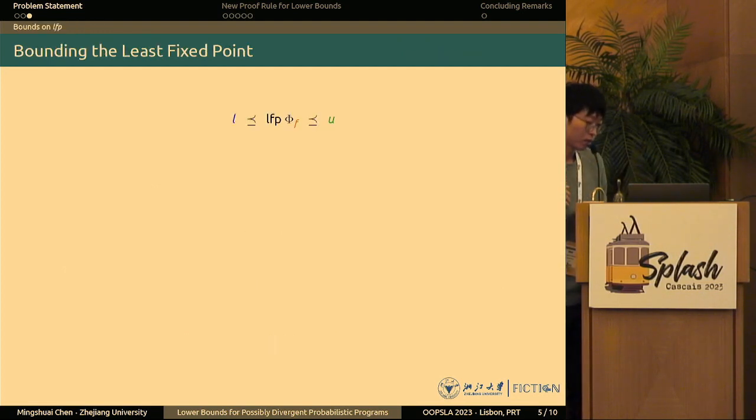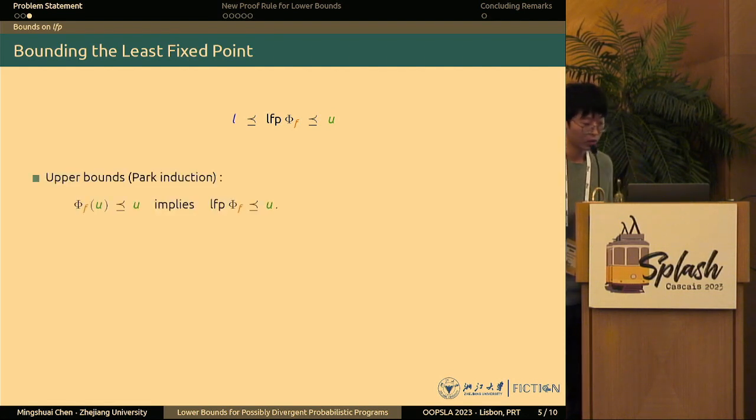And that's why we want approximations of the least fixed point, or the semantics of the loop, by putting either a lower bound or an upper bound. Now for the upper bound, this is easy because we have this very elegant theorem called Park's lemma, saying that if we push a candidate upper bound u through the characteristic function, and this takes us down in the partial order, then this already suffices to show that u upper bounds the least fixed point.